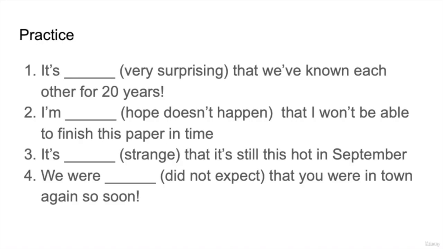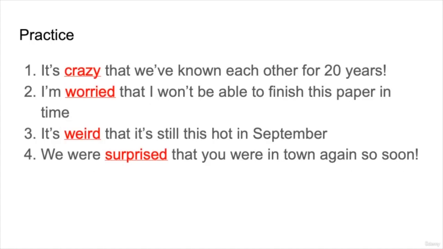And let's do some practice on this one. Okay, so some practice sentences here. We have sentences with blanks, and in brackets, we have the meaning behind them. So try to choose things like surprised or worried or weird or crazy or amazing. So let's look at these words. Very surprising, hope something doesn't happen, strange, or did not expect. So let's choose the right words here and take note of it's or I'm and the words that come before the blanks.